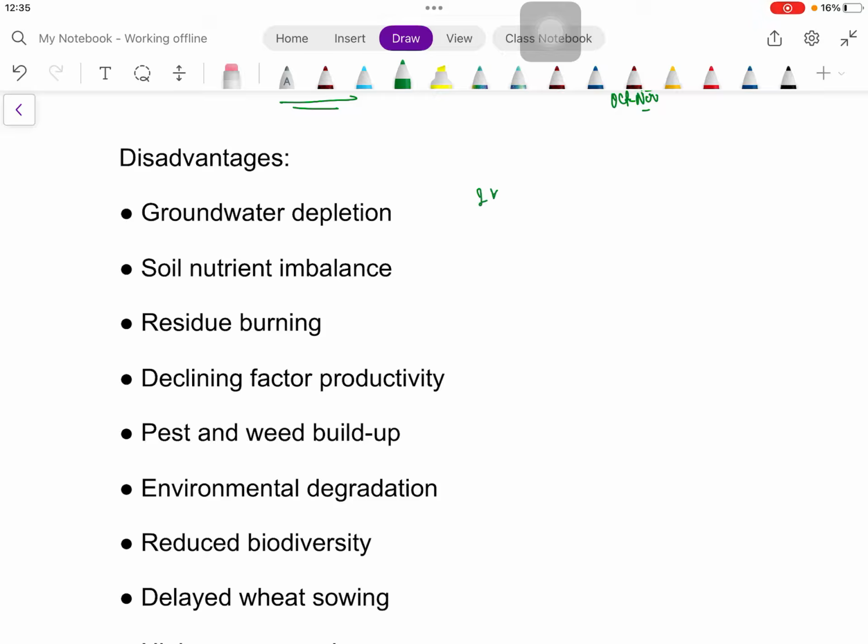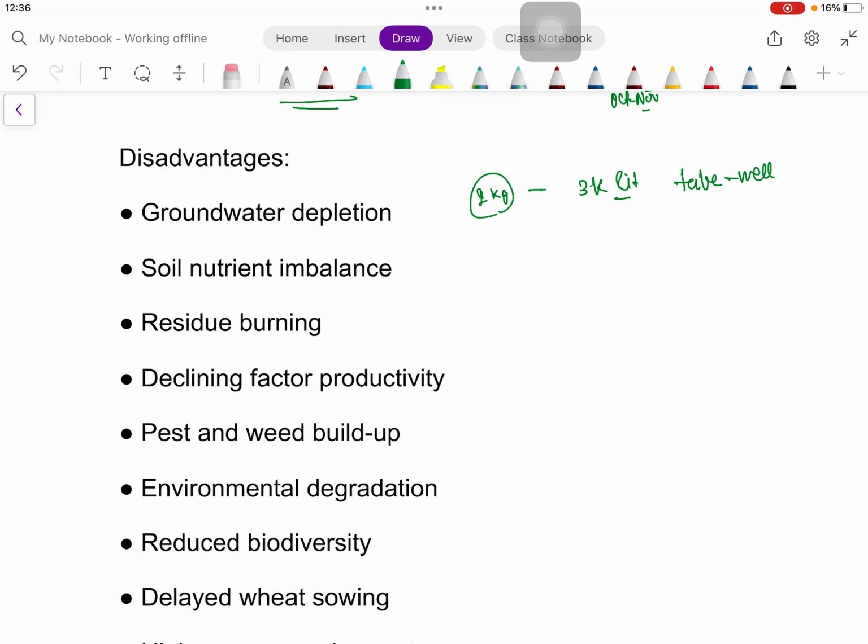We have seen that 1 kg of rice takes around 3000 liters, 4000 liters, to some 5000 liters of water also. So as rice is a water-intensive crop, and with excessive use of tube wells, as we have seen in the irrigation point, tube well or bore well is very widely used in Punjab. So there is groundwater decline in Punjab and Haryana also.